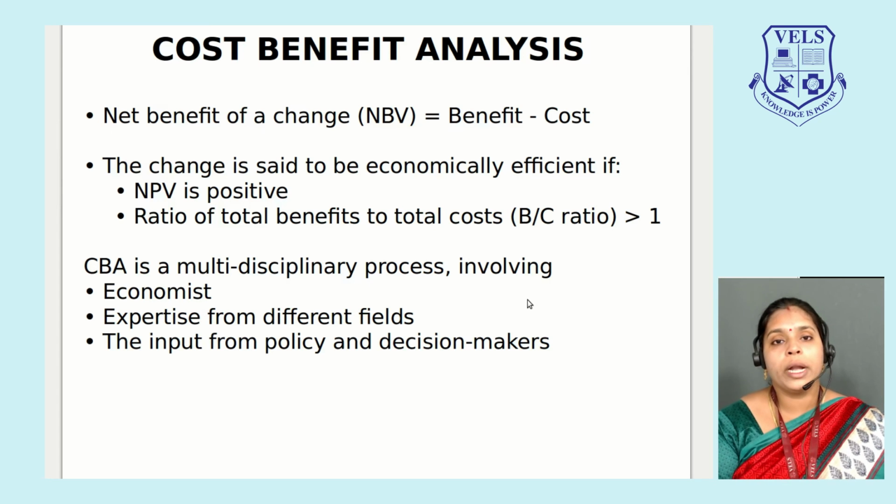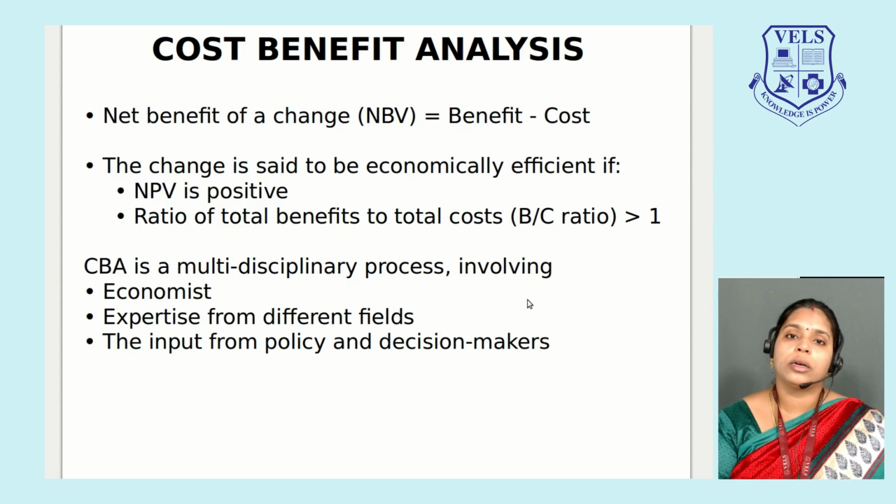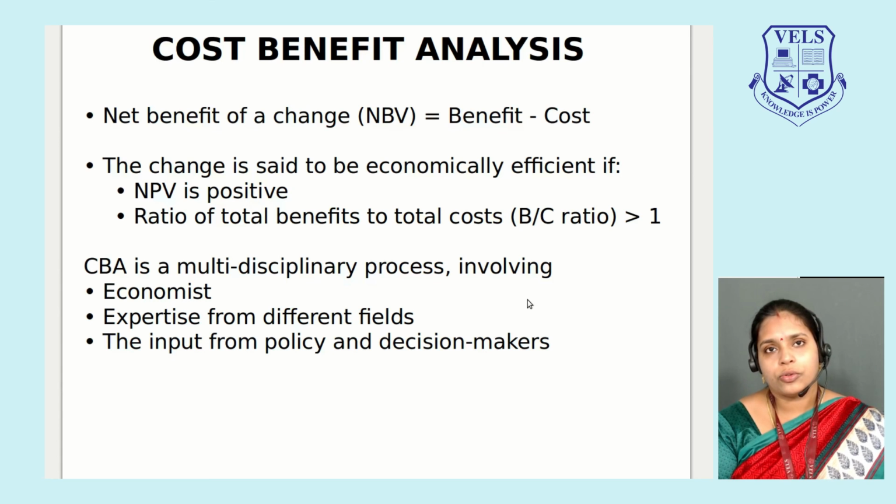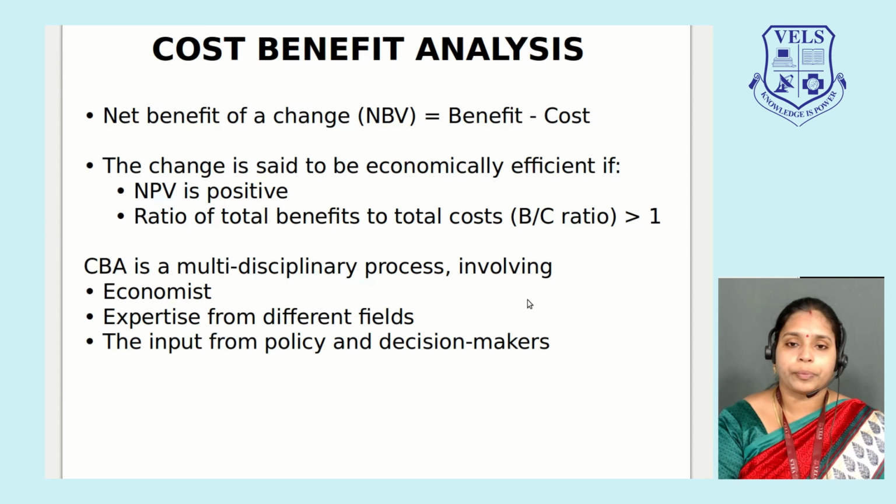So it cannot be taken from a single industry side. So it's a multidisciplinary process involving various resource persons, an economist, expertise from different fields, or expertise from the health field, and input from policy and decision makers. So we have to get ideas from all sectors of people and implement this CBA.